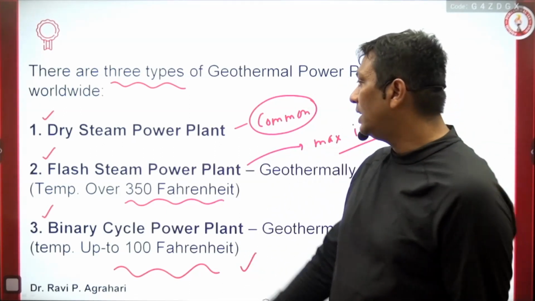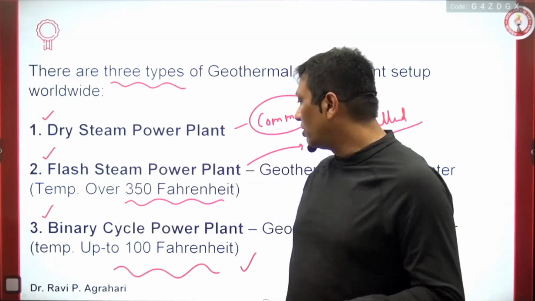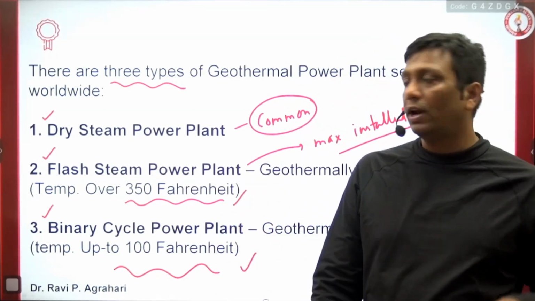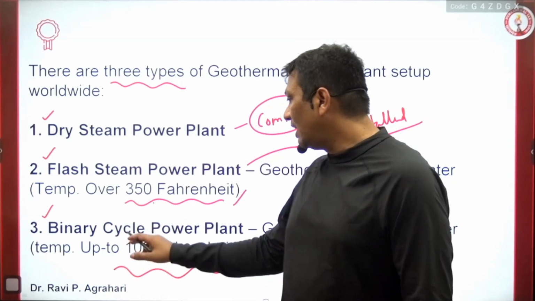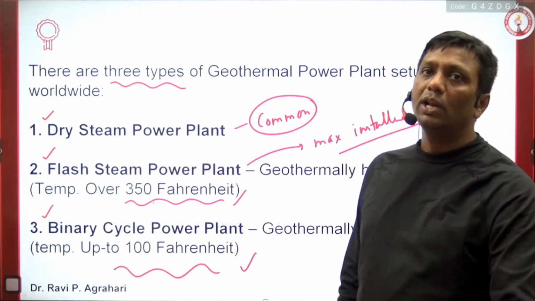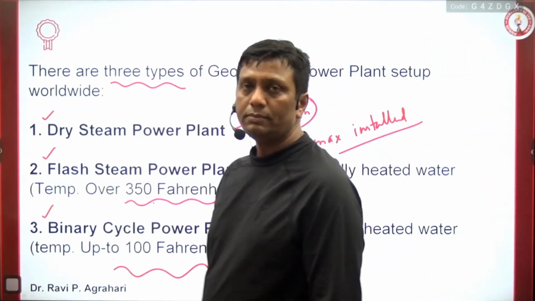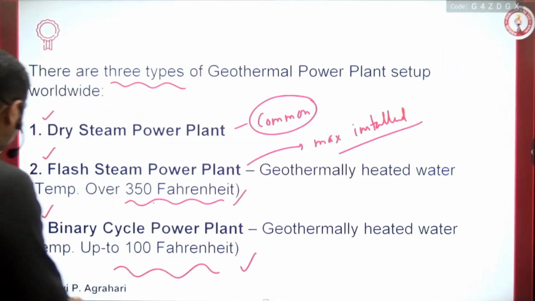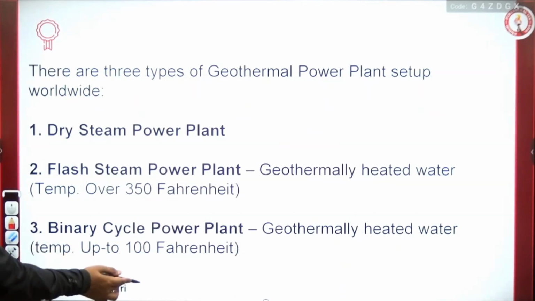So conditions apply. In the case of a flash steam power plant, where you get a temperature of 350 Fahrenheit inside the rock, this heat we will utilize. In the case of a binary cycle power plant, where 100 Fahrenheit temperature is available inside the rock, it will be utilized for power generation. I hope you people do not have any doubts here, guys. It's a very simple way I define it for you.